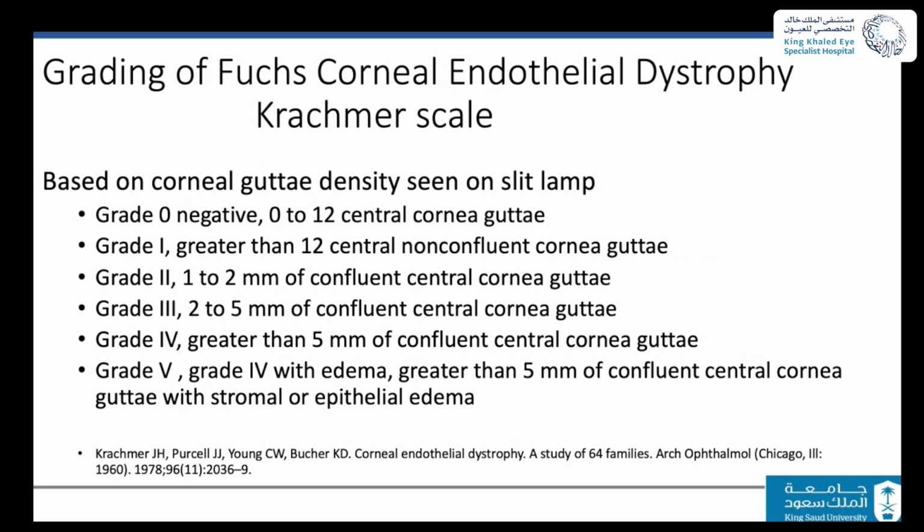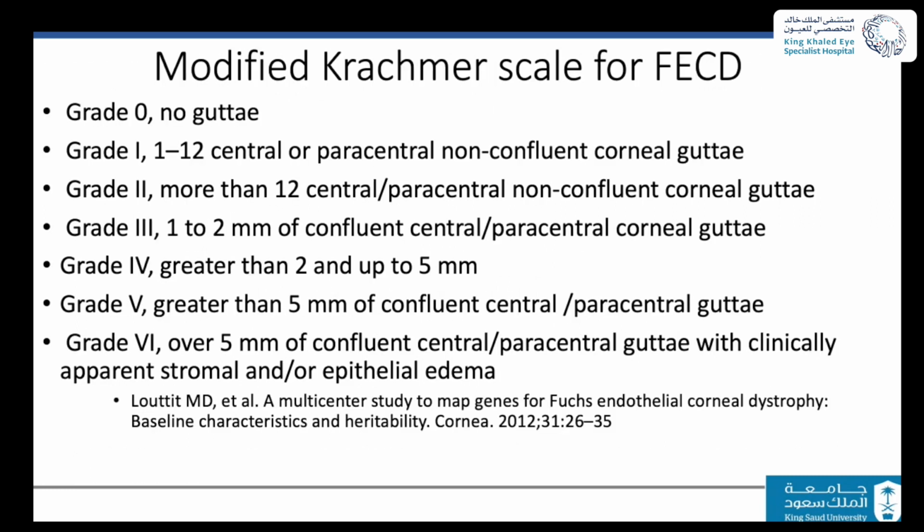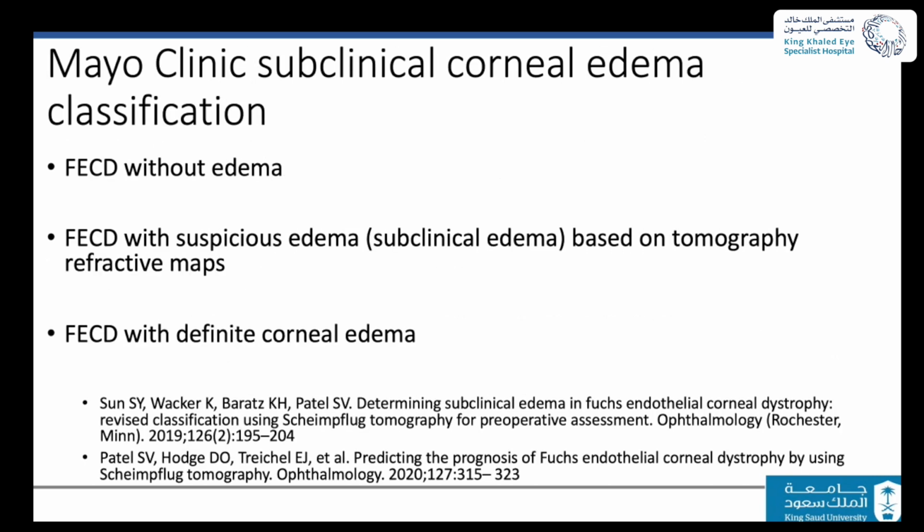Grading Fuchs endothelial dystrophy is mainly based on a clinical examination where we see the patient under the slit lamp and we grade them from 0 to grade 5. It was later modified, using the same grading, but grade 0 is when you have no disease. The problem with the grading is that it is difficult. Even yourself, if you grade the patient one time, you come next time and you will not be able to grade the same thing because it is mainly a subjective evaluation under the slit lamp.